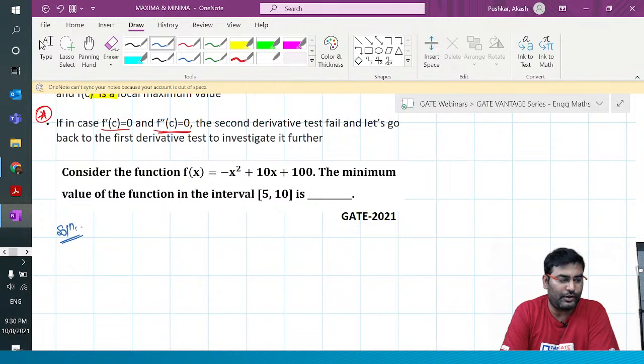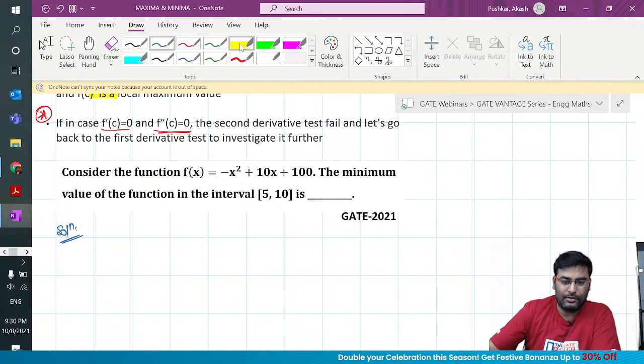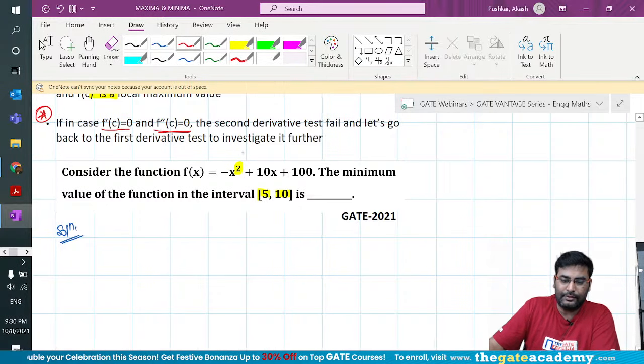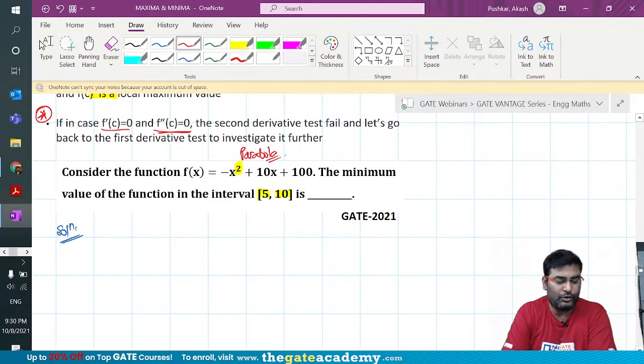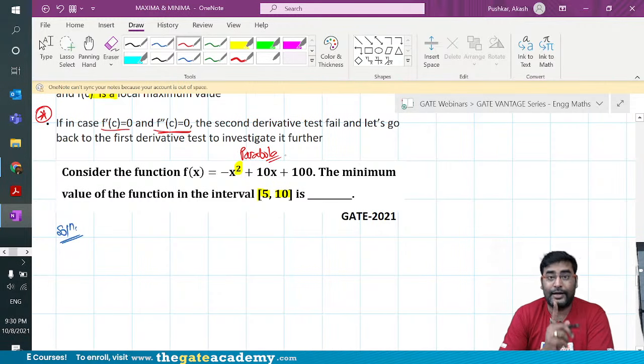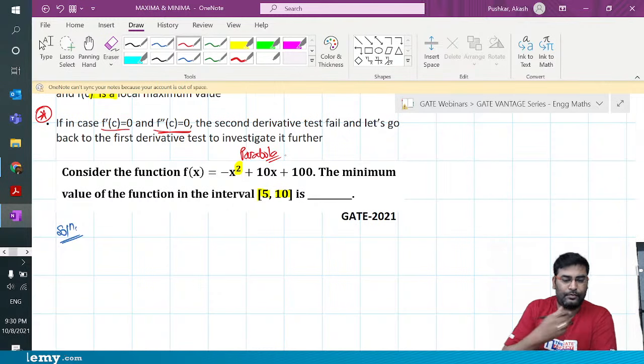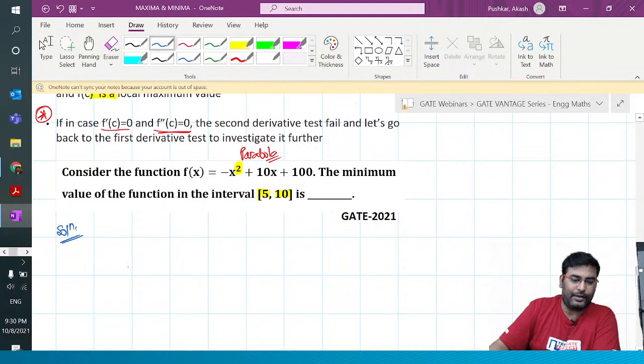Let me know the answer. What do you guys think for the GATE 2021 1 mark question from maxima minima? They have given the interval, so have the checks ready: 5, 10 included, boundary points included. X square, not a cubic function, means it is going to be a parabola, a quadratic equation. What should be the answer? It's a numerical answer type question, you are supposed to fill in the number. So the first step is always the same: you take the function and differentiate it.